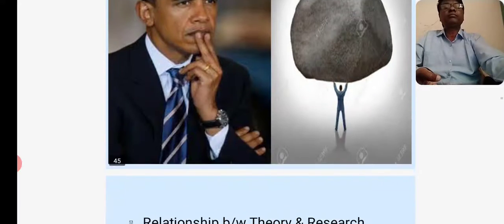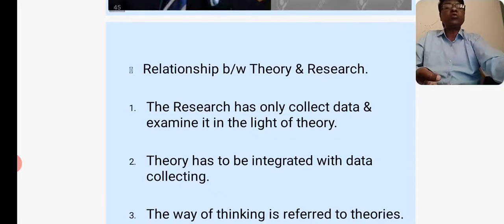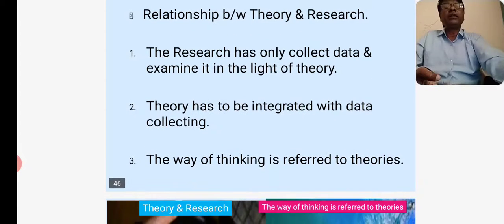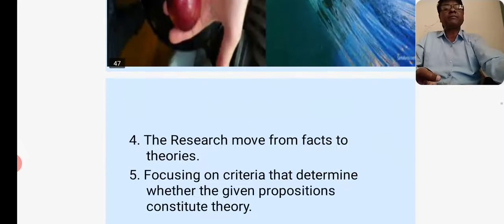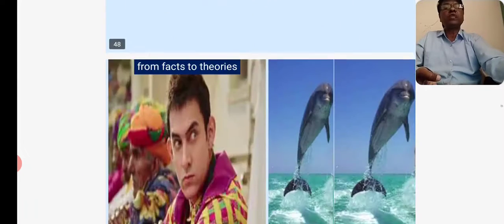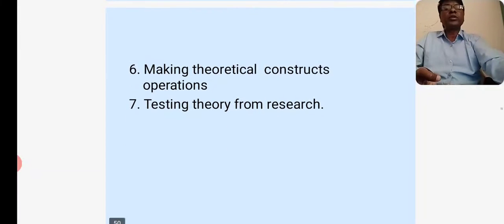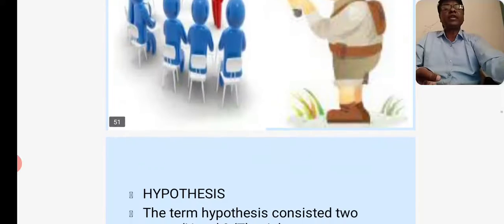Next one, relationship between theory and research. The research has only to collect data and examine it in the light of theory, and theory has to be integrated with the data collecting. The way of thinking referred to as theories. The research moves from facts to theories and focuses on criteria that determine whether the given propositions constitute theory, making theoretical constructions operational, and next testing theory from research.